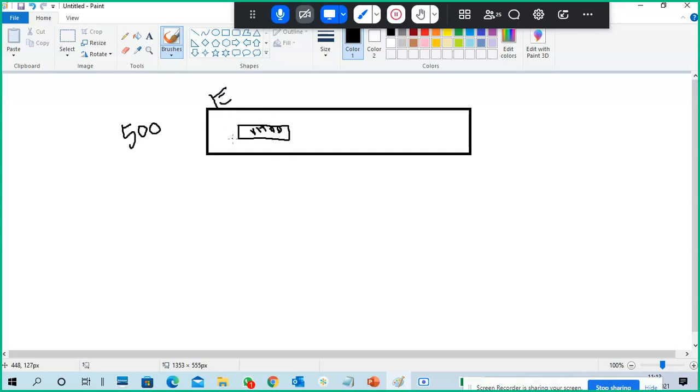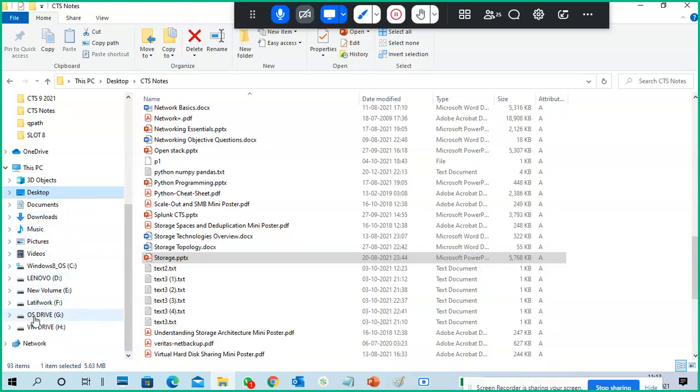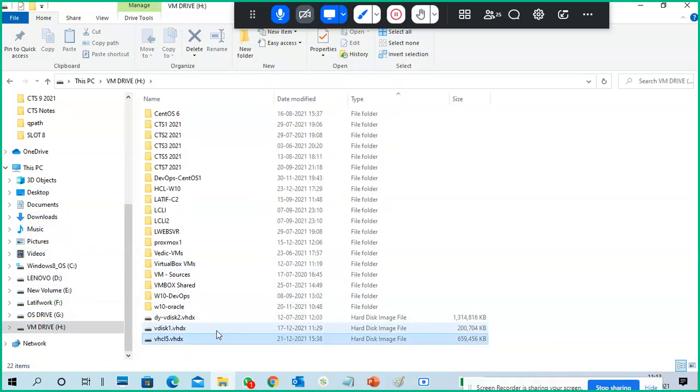So it is stored in a physical hard disk, but how is it stored? Just like a file only. I will show you an existing one. See, these are all of my virtual hard disks. I can store data in this virtual hard disk and I can remove the data from it also. Just like how you access a physical hard disk, I can connect the disk and I can disconnect the disk also.